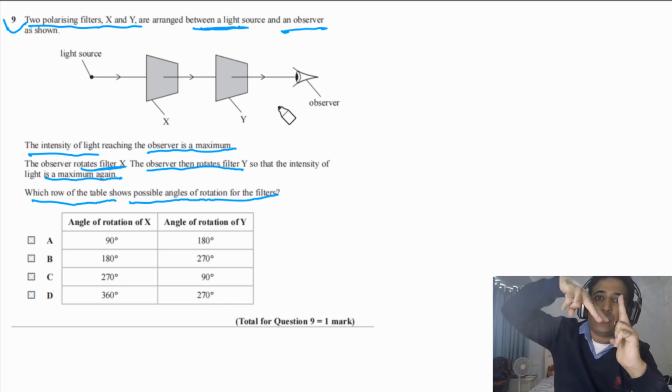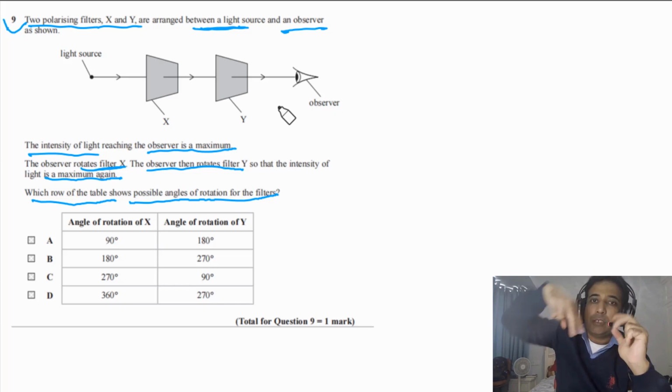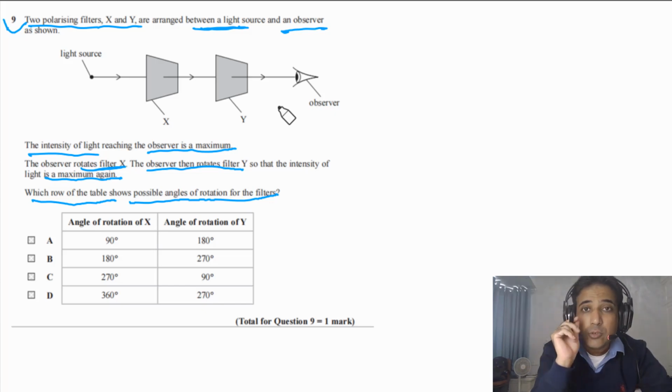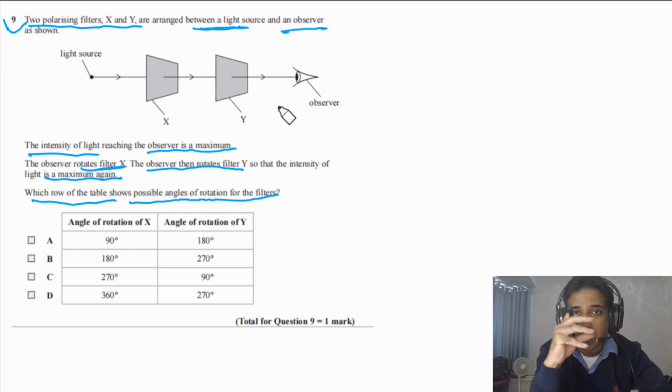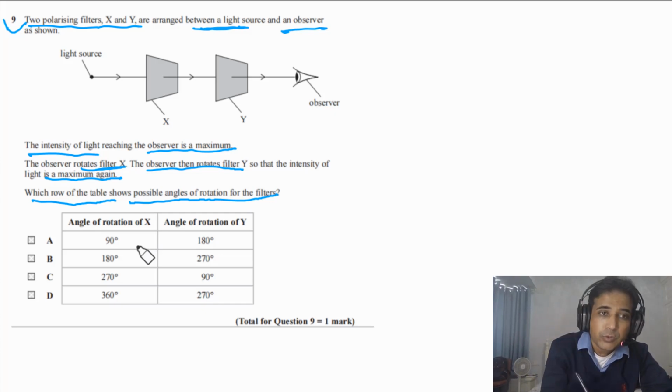But if I rotate by 180 degrees, again maximum light will pass through this. So if the difference in angle of rotation of two filters is 180 degrees, again maximum light will pass through. So that is the main point. If you look at the difference in angle of rotation of these two, this delta theta is 90 degrees.